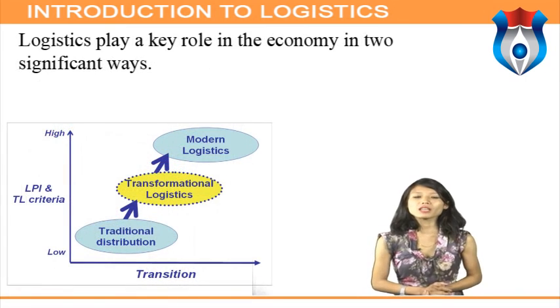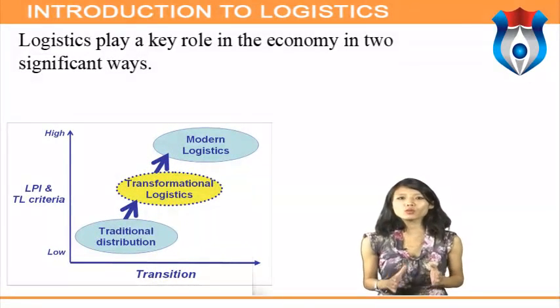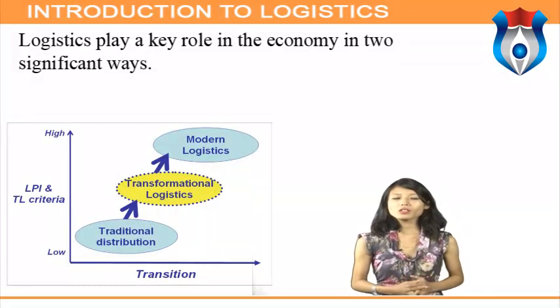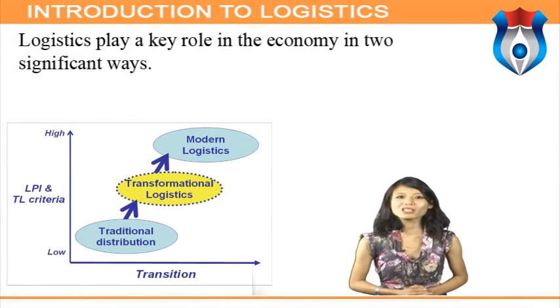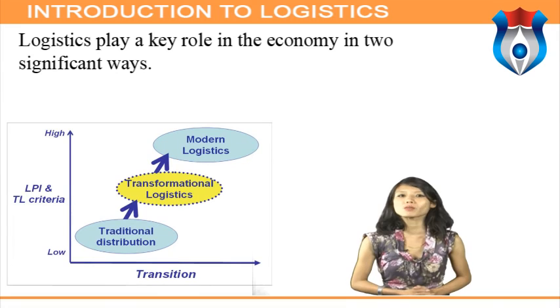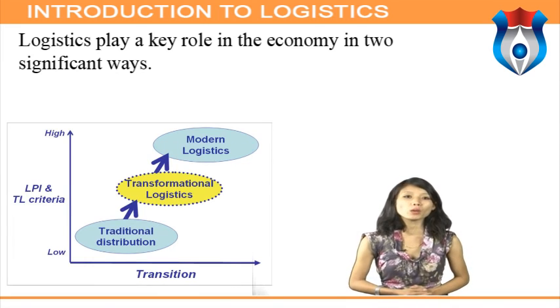The role of logistics in the economy. Logistics plays a key role in the economy in 2 significant ways. First, logistics is one of the major expenditures for business. Logistic expenditure accounts for around 15 to 20% of GDP.